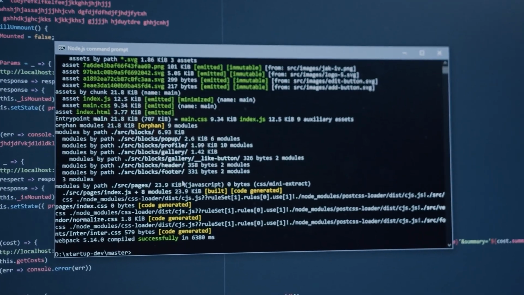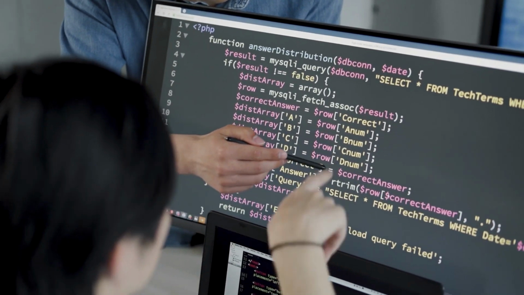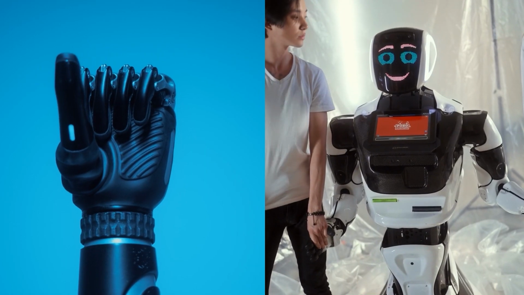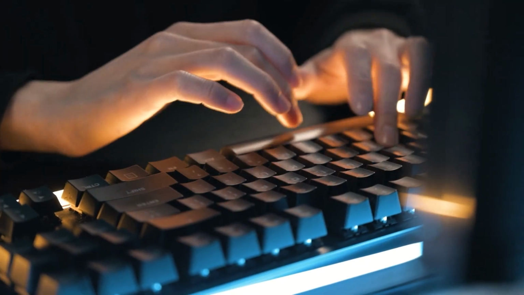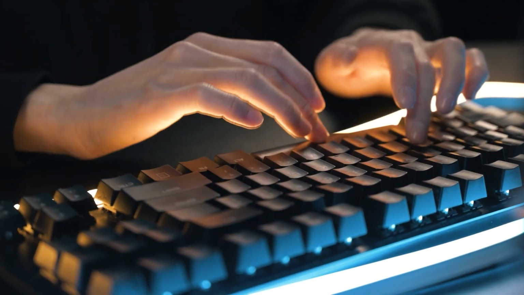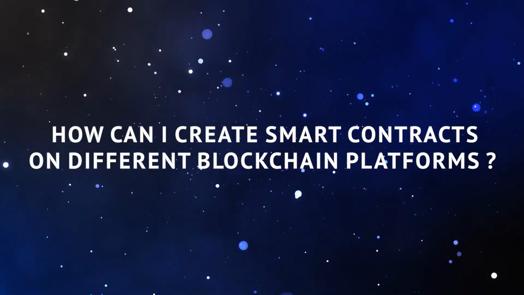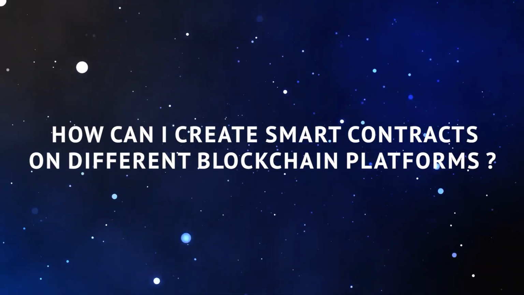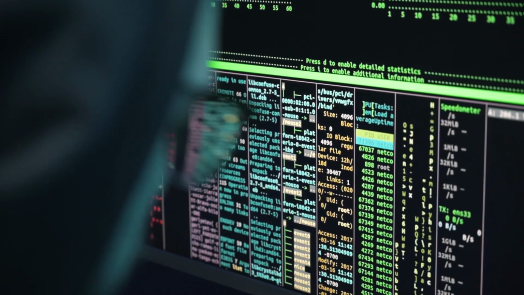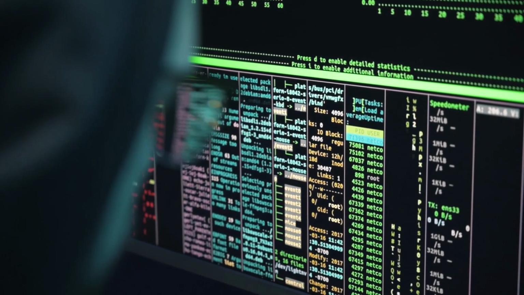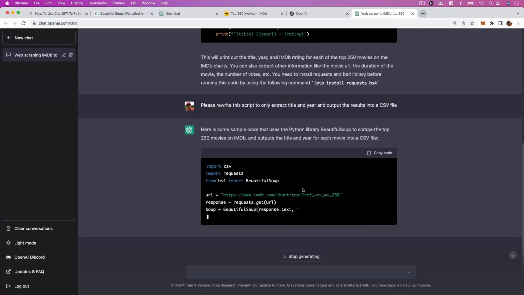Are you ready to explore the exciting world of decentralized applications? Rest assured, ChatGPT will be your trusted companion in this exhilarating journey. To unlock the mysteries of blockchain app development, simply pose questions to ChatGPT like, how can I create smart contracts on different blockchain platforms? Or what are the best practices for secure development? ChatGPT's vast knowledge and resources will be at your disposal, helping you navigate the intricacies of this exciting domain.